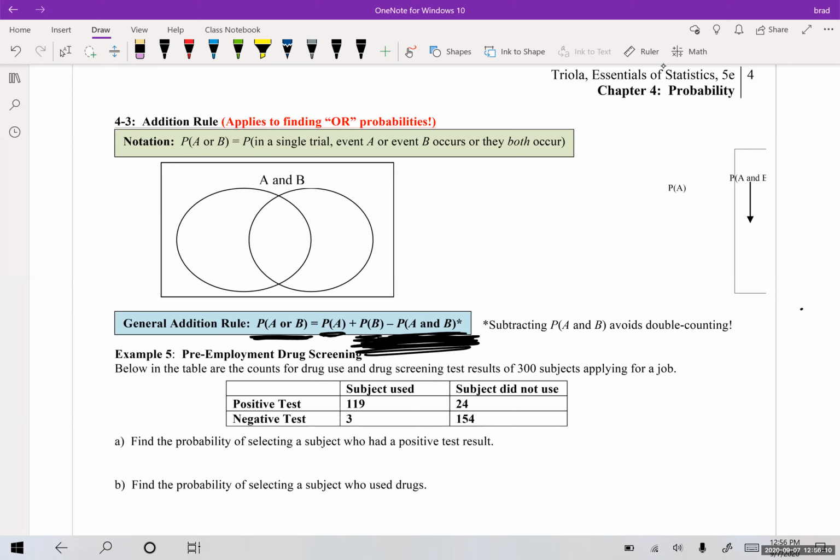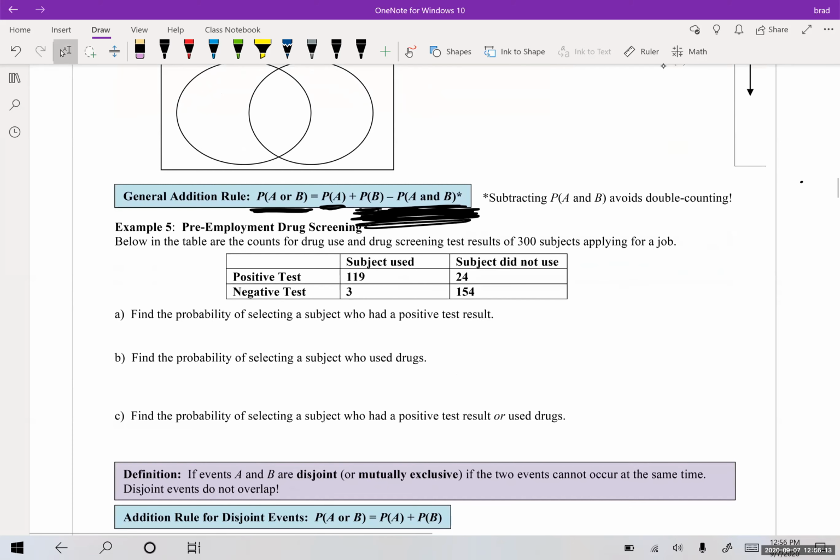Okay, so let's look at this. This is a really common test type question. Oh, right here it says subtracting A and B avoids double counting. So that's literally what we're doing. It says pre-employment drug screening. Below in the table are the counts for drug use and drug screening test results of 300 subjects applying for a job. So we have a positive test, 119, and they actually did use drugs. We have a positive test of 24, and they actually did not use drugs. So the test incorrectly said that they did use drugs. We have a negative test of 3 for people that actually did use. So the test missed it, they got away with it. And then we have 154 negative tests for people that did not use. So that's confirming that they didn't use drugs.